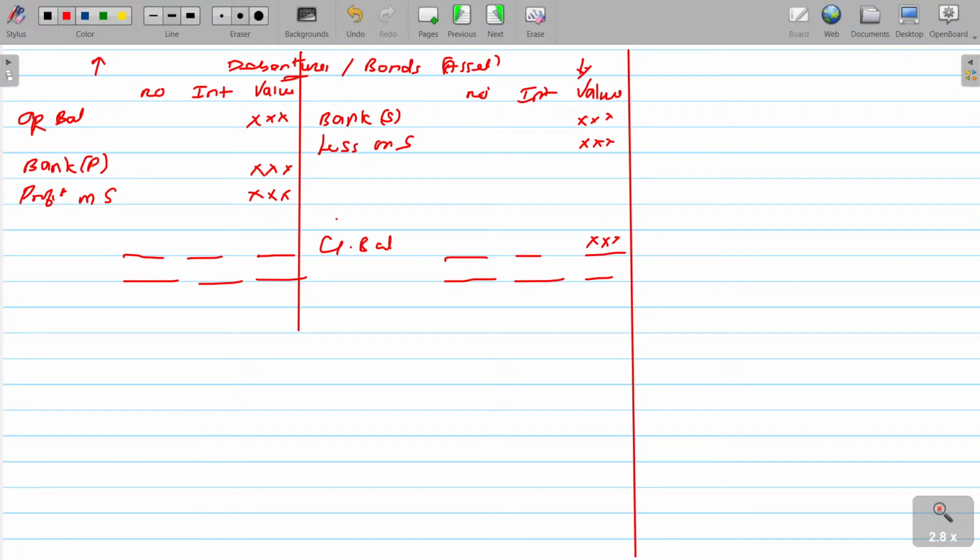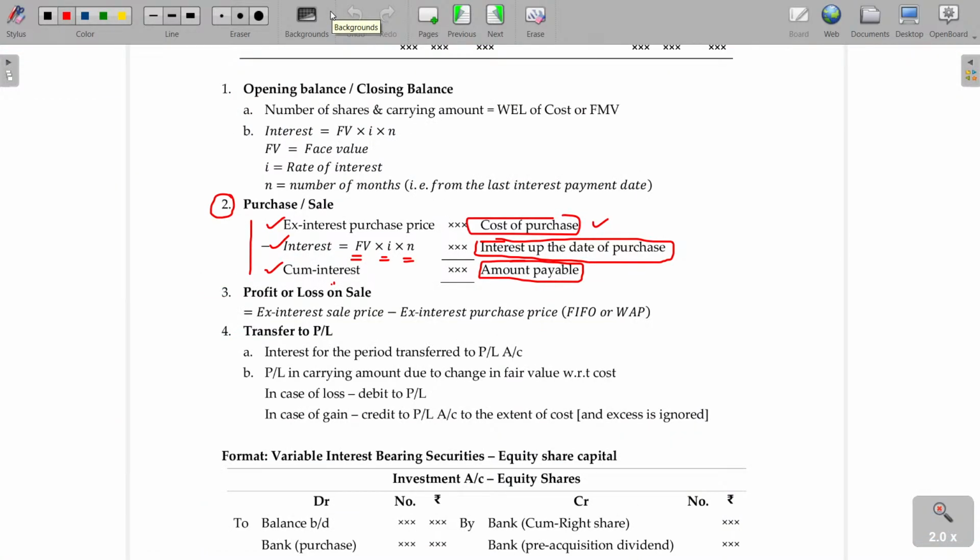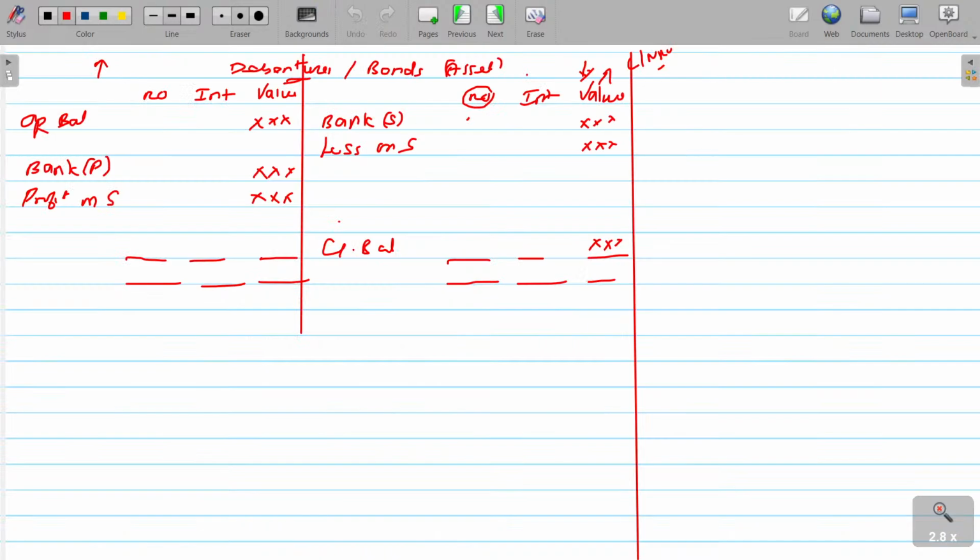This will be based on the number of debentures. 10 debentures, per debenture 100, means 1000. Now tell me, at what value do you show here? Cost or NRV, whichever is lower, in case of current investment. In case of non-current investment, always shown at cost. Clear? Now what about this? This may be simply numbers. 100 debentures, 1 lakh rupees. There is no confusion. Now what about the interest component, sir?